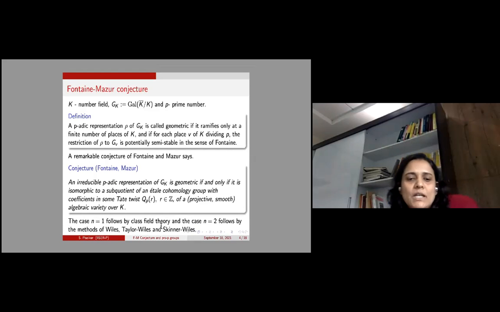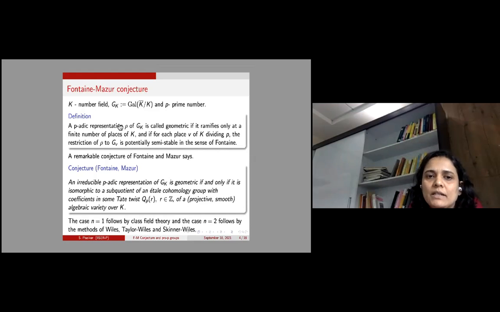For this conjecture, let me tell you that the case n equal to 1, in the sense where we are considering this representation rho of G_K to GL_n(Q_p), is known by class field theory.